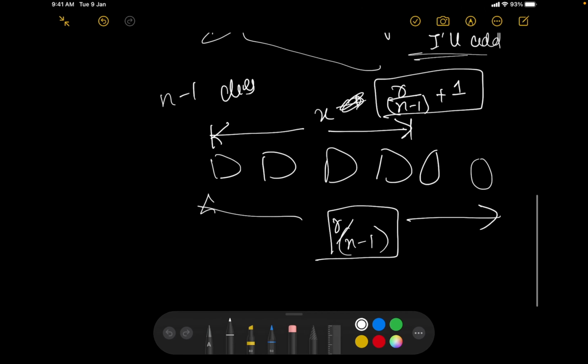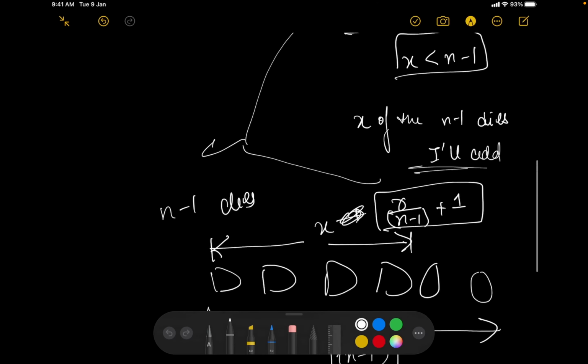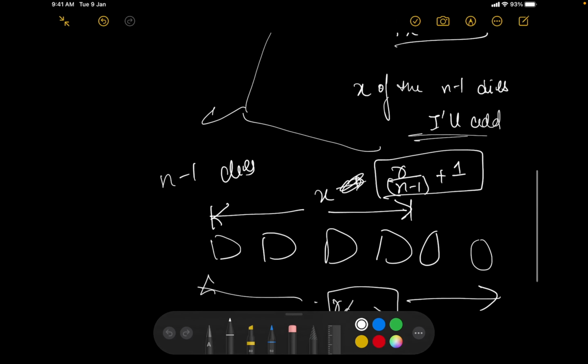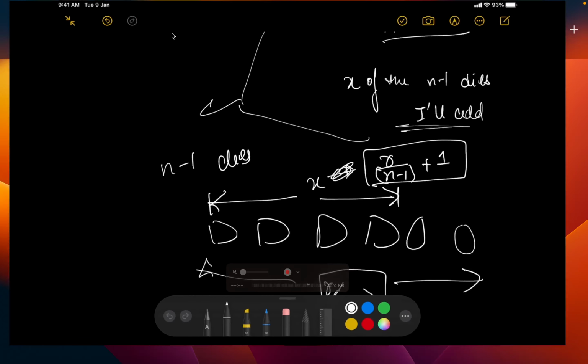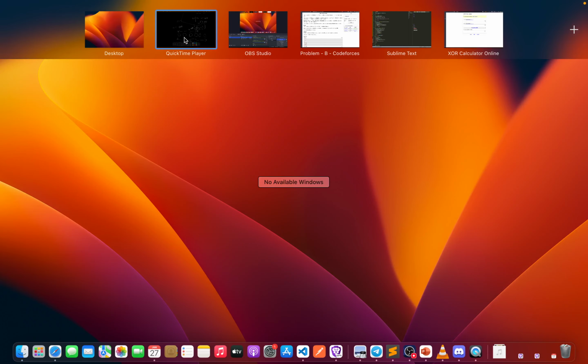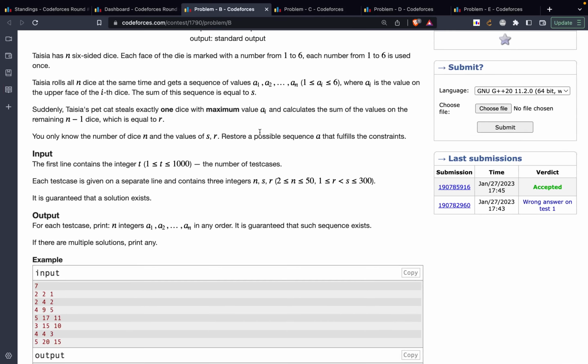Now technically you can actually add it up and check for the validity of it, but this proof was enough to validate that the answer would be correct. That's exactly what I'm doing in solution 2. Let me show you the solution. Okay, let me replace it.